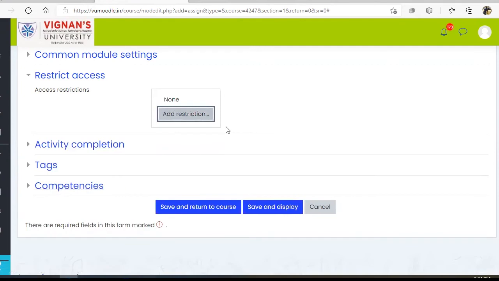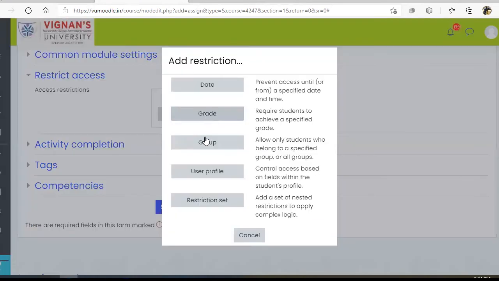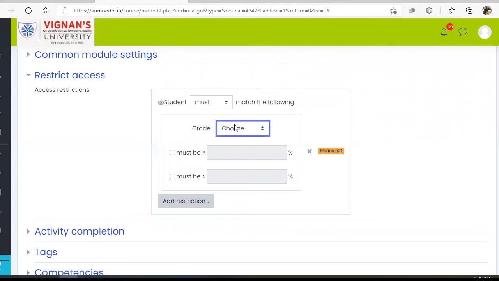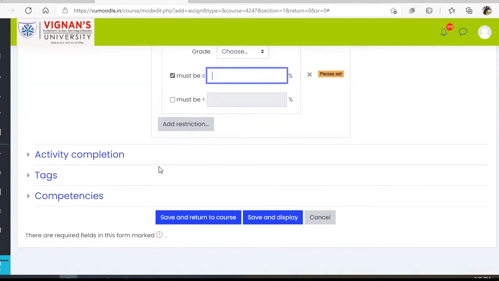Or if you want to allow this assignment to be accessed only if students completed the previous assignment, you can do that with the help of grading. So you can choose the previous assignments. If a student attains the minimum grade in the previous assignment, then only they will be able to access this assignment. That kind of personalized learning you can impose, where a student is supposed to go to the second module only if they complete the first module. I will show you that next.